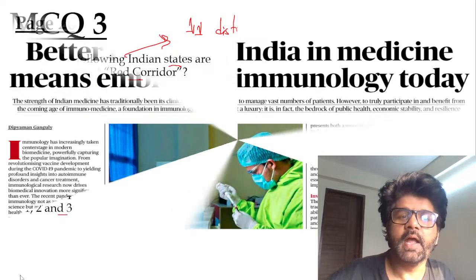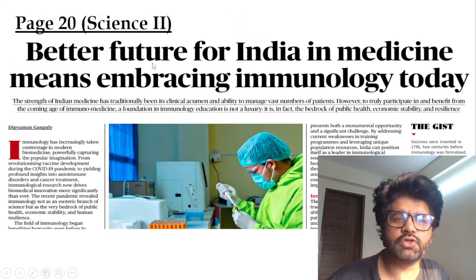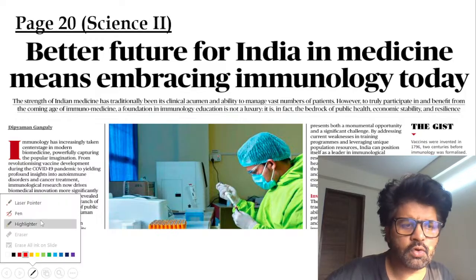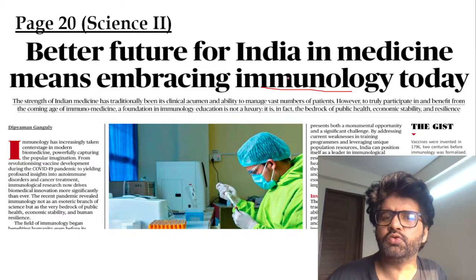Okay, let's focus, guys. Next article, page 20, Science 2. Better future for India means, now we know why we are talking about immunology. Immunology means study of immune system.